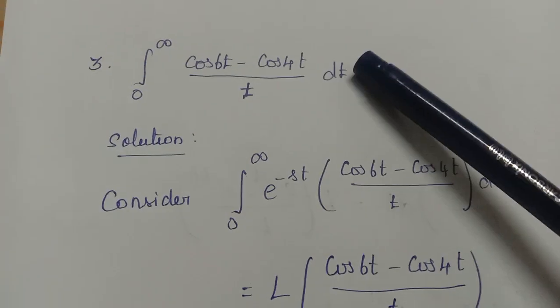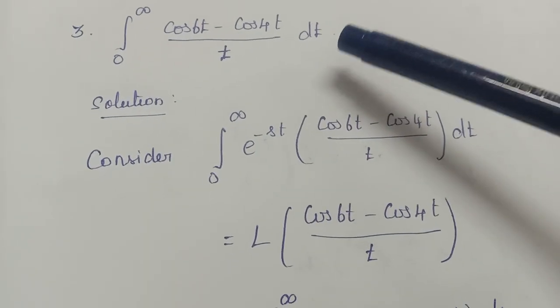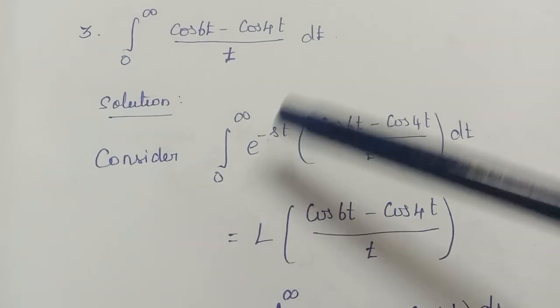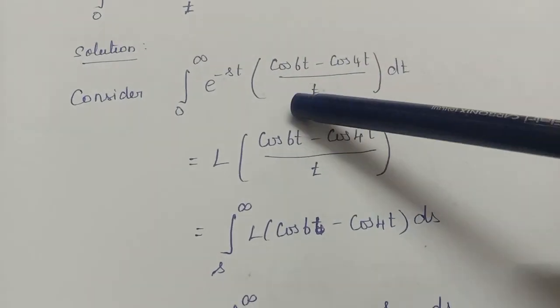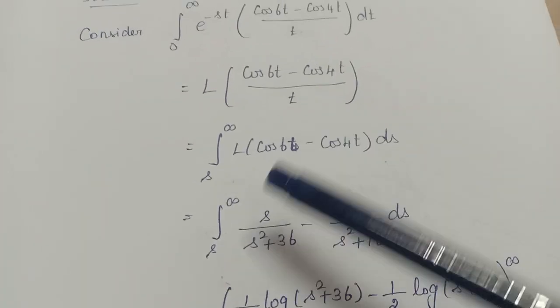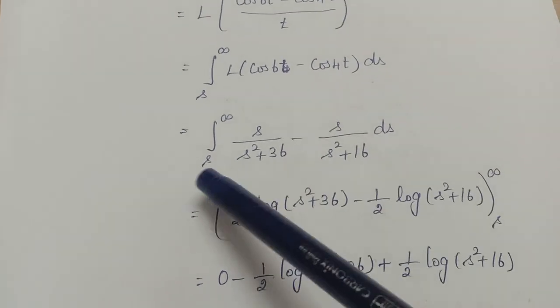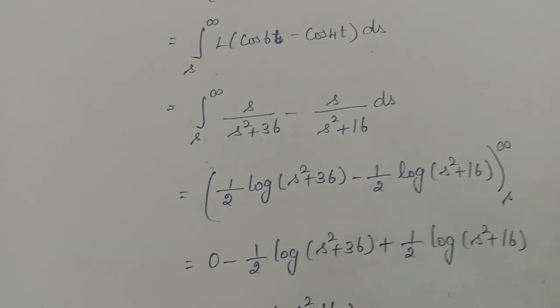Integral 0 to infinity cos 6t minus cos 4t by t. This is of the similar type as we discussed before. So for this type of integral, consider integral 0 to infinity e power minus st into the given function dt. This is nothing but Laplace of cos 6t minus cos 4t by t. Okay, when you get t in the denominator, it is integral s to infinity Laplace of cos 6t minus cos 4t ds. So it's equal to s by s square plus 36 minus s by s square plus 16.